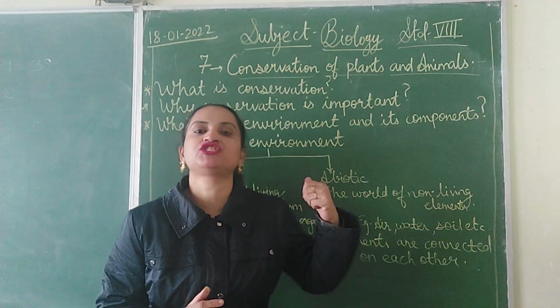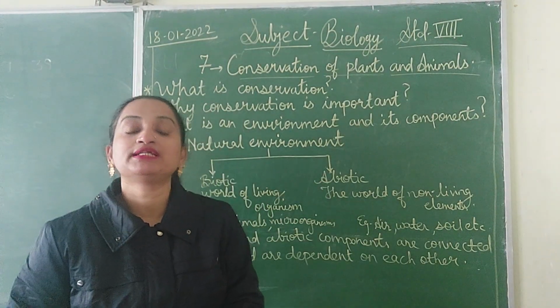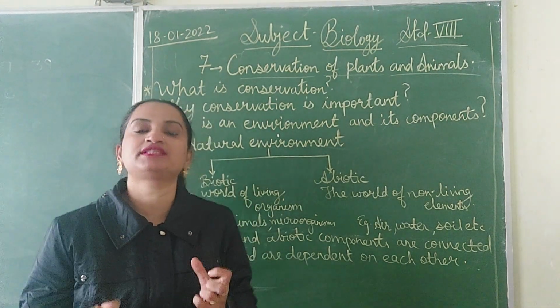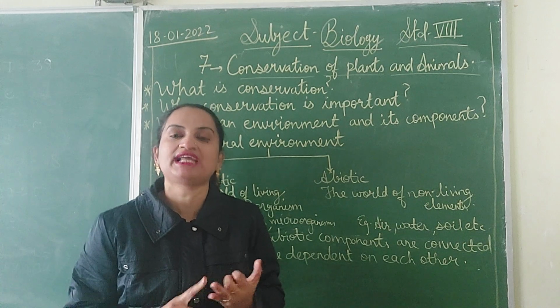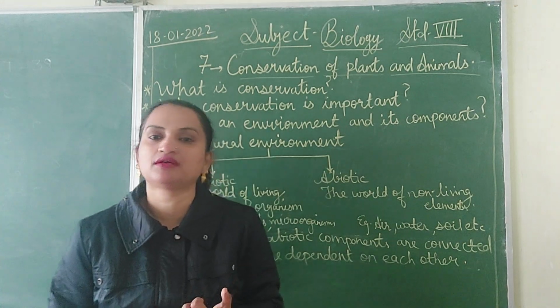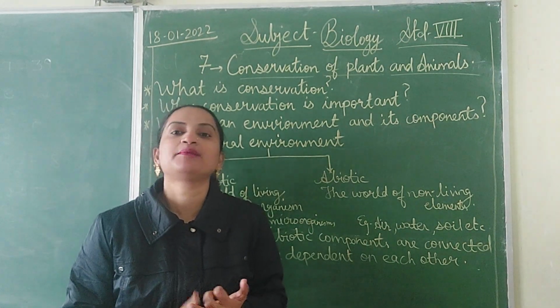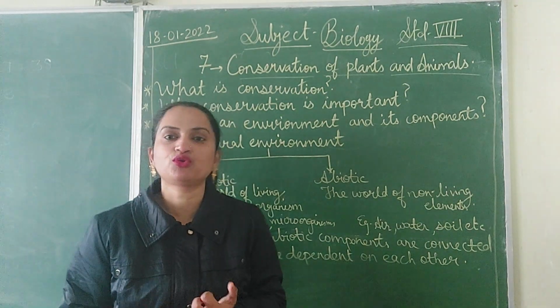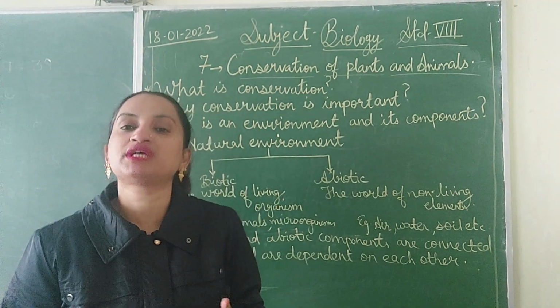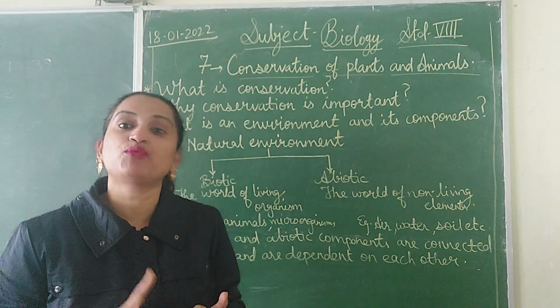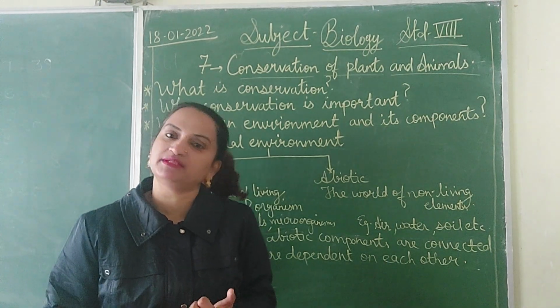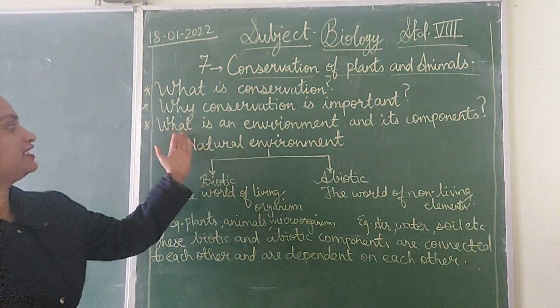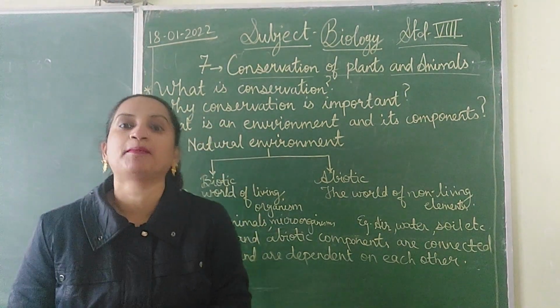So same way in this chapter, we are going to study the important natural things that we have got from nature. That is plants, the animals, this wildlife. It's very important to be conserved because their number is decreasing day by day. So in this chapter, we are going to study how to conserve and why to conserve the wildlife that consists of the plants and animals. Okay. Now next, that is what is an environment and its components.